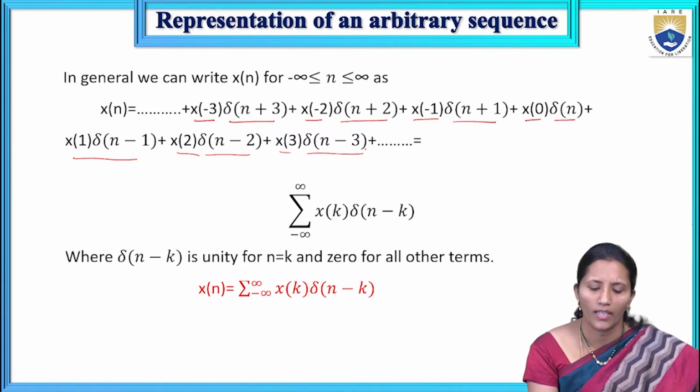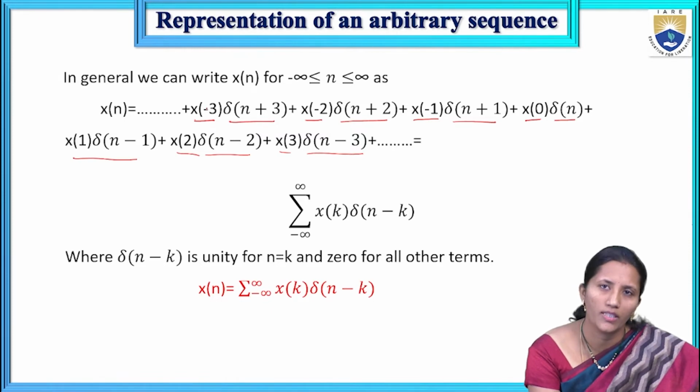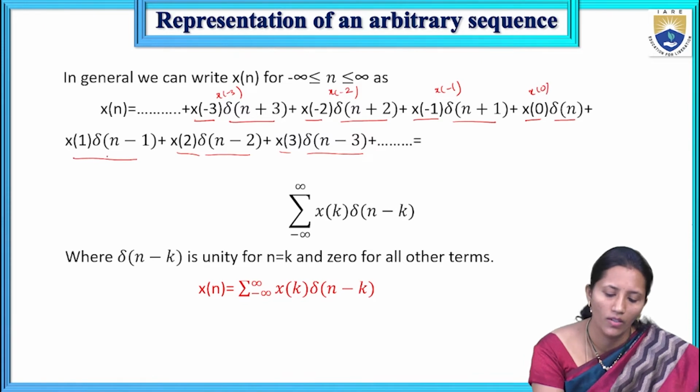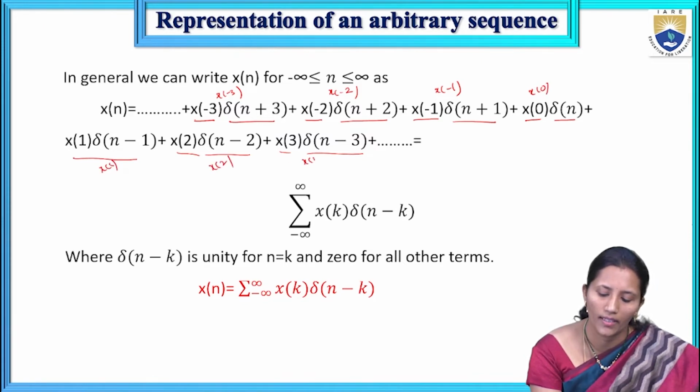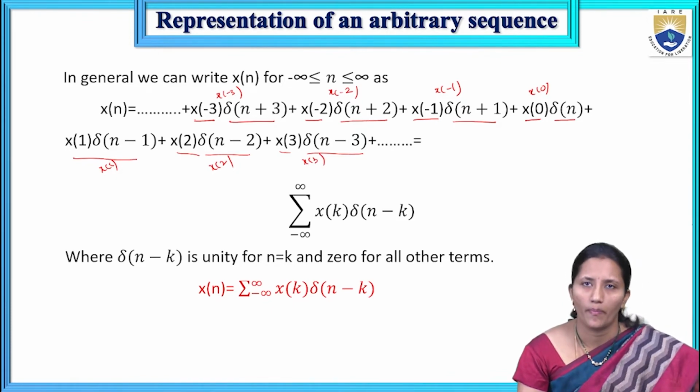That is nothing but x of n, the combination of all the input samples of x of n. So here you will get the x of minus 3 sample, here you will get the x of minus 2 sample, here you will get the x of minus 1 sample, here x of 0, x of 1, x of 2 and x of 3. Like that, it is the summation of each individual sample of the input with the delayed or advanced version of the impulse signal.